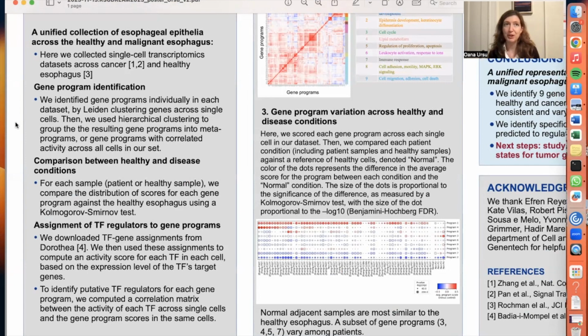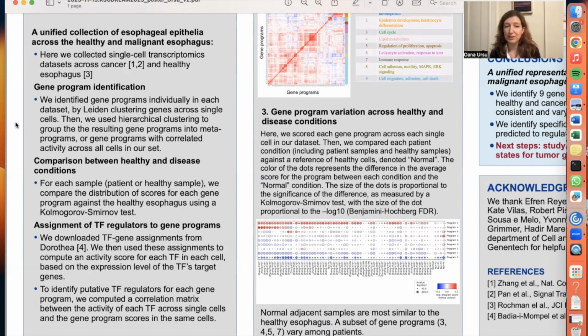Then we can compare patient samples from healthy or cancer states. And the way we do that is we take each gene program, we score each cell in our collection, and then we compare the distribution of scores for a given gene program between the healthy esophagus and each disease condition. And finally, to understand what may be driving these gene programs, we assign putative transcription factor regulators to them.